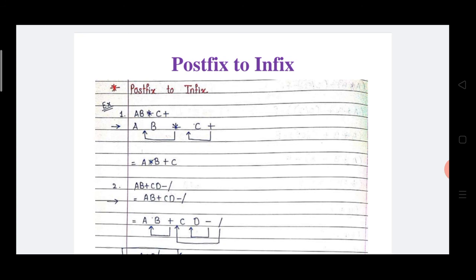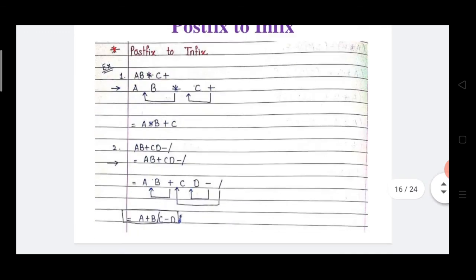Now see carefully the expression AB into C plus. After operands AB, here we write into. Means into is directly placed in between A and B. So see carefully, into is placed in between A and B. Afterwards C plus. C is one operand and plus is one operator. So plus is again put in between B and C. So the final output is A into B plus C. This is in infix format.